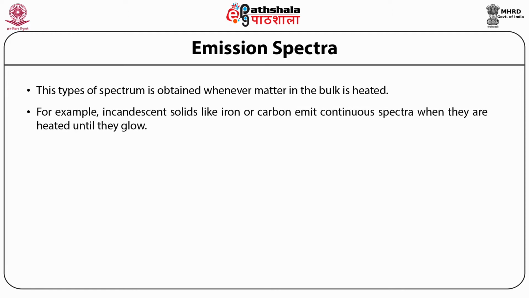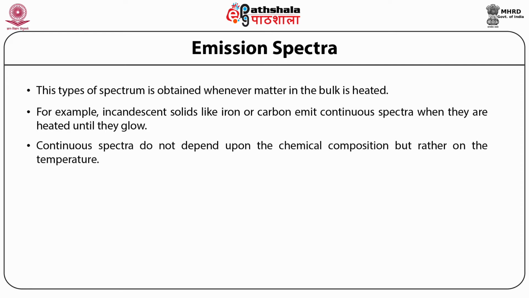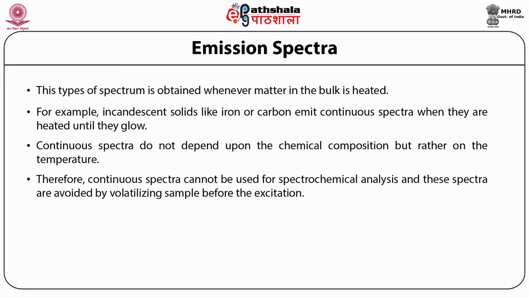For example, incandescent solids like iron or carbon emit continuous spectra when heated until they glow. Continuous spectra do not depend upon chemical composition but rather on temperature. Therefore, continuous spectra cannot be used for spectrochemical analysis, and these spectra are avoided by volatilizing the sample before excitation.